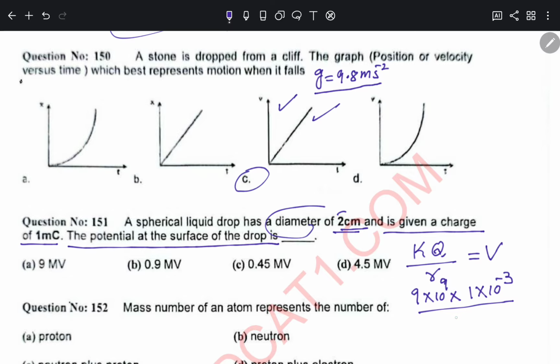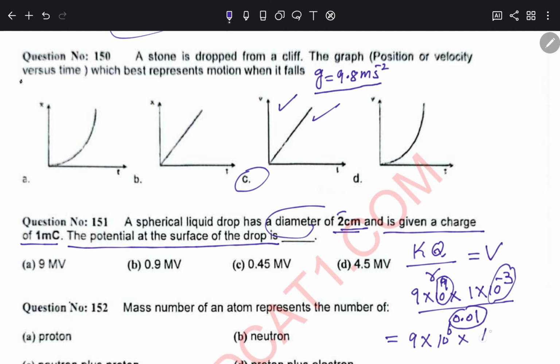So this will become 9 into 10 raised to power 9 minus 3, that is 10 raised to power 6, and 10 raised to power minus 2 from the radius will come in the numerator with a plus sign.